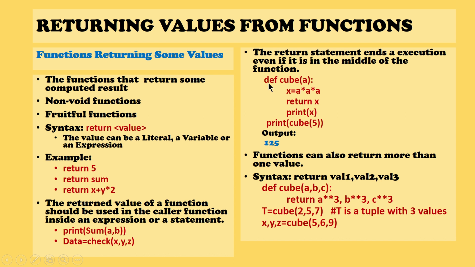So here I have the function definition, and it is actually a complete program. def cube of a, x is equal to a star a star a, and then return x. Here I am returning the value of x. After the return statement, I have written a print statement. However, this print does not get executed. Even if you have studied functions properly, it was clearly said that the function execution ends either by the return statement or the last statement, whichever is earlier.